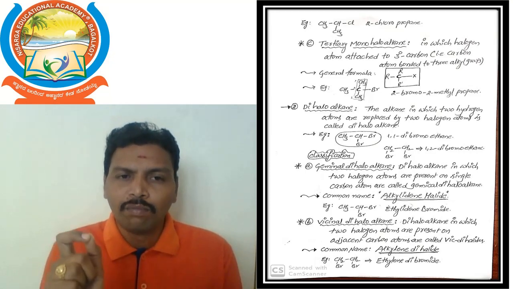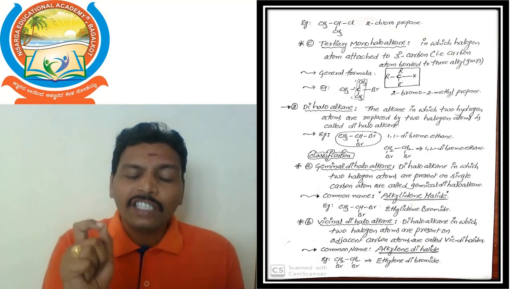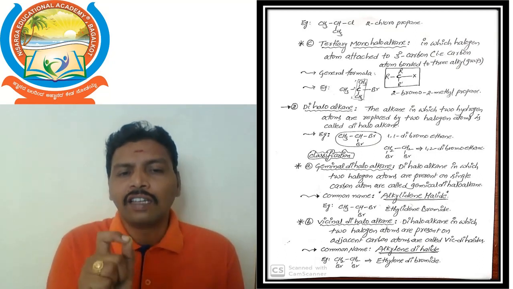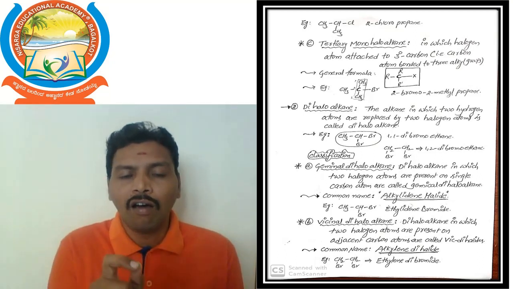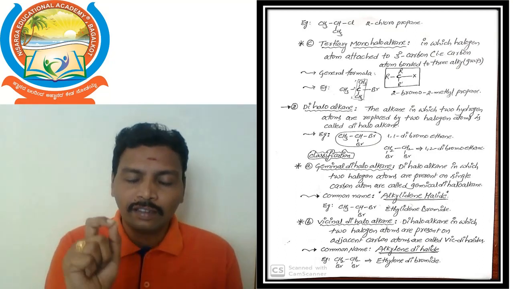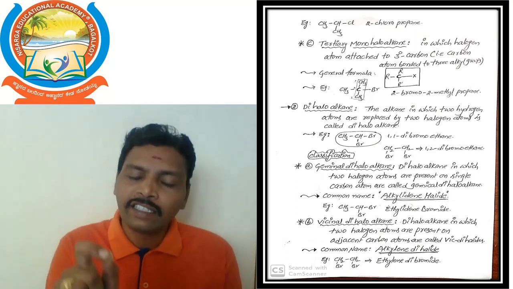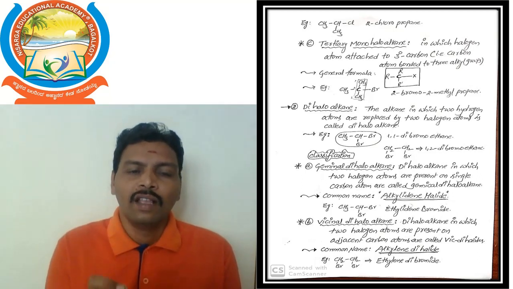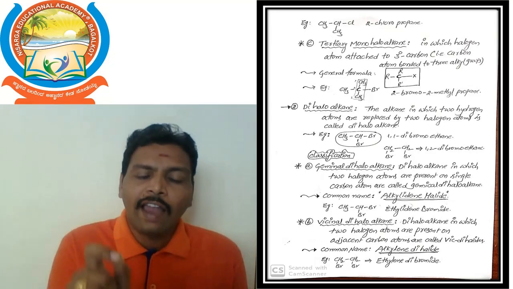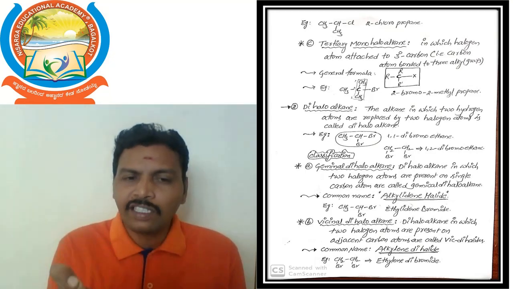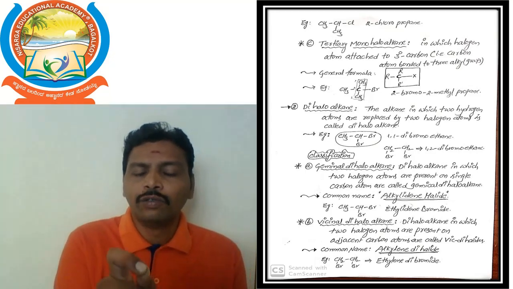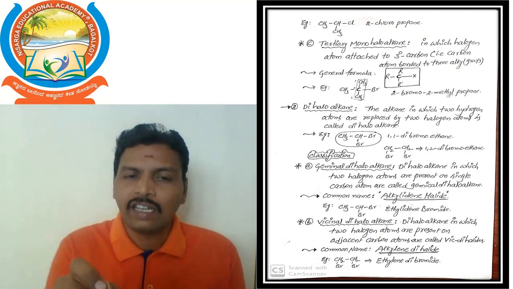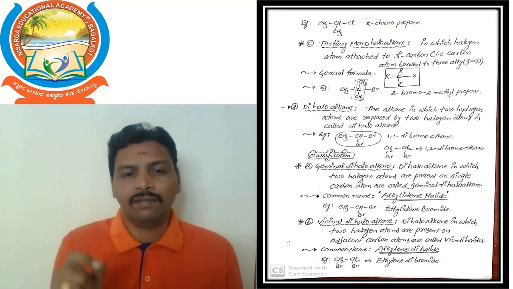Tertiary carbon means the carbon attached to three other carbon atoms or alkyl groups. According to the definition, haloalkanes in which the halogen atom is directly attached to a tertiary carbon belong to tertiary monohaloalkane.